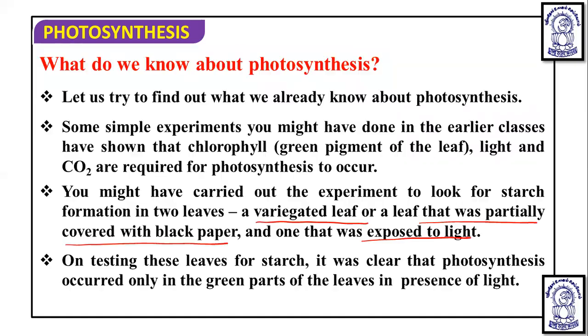So if we want to understand this experiment, we have to draw it. Now, photosynthesis occurred only in the green parts of the leaves in presence of light.